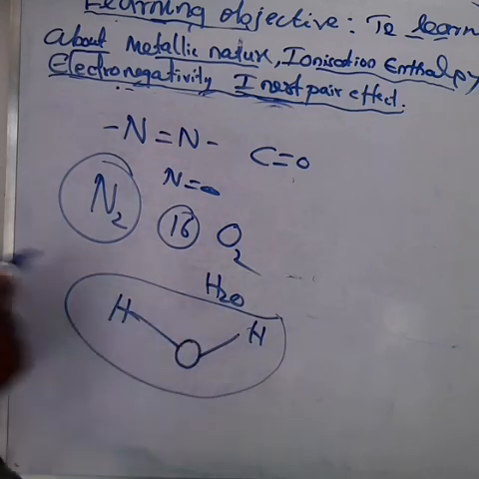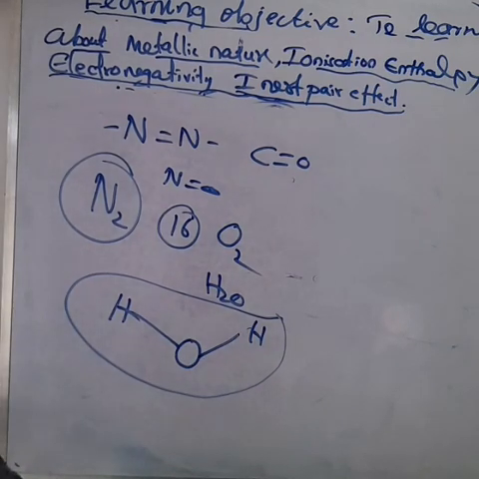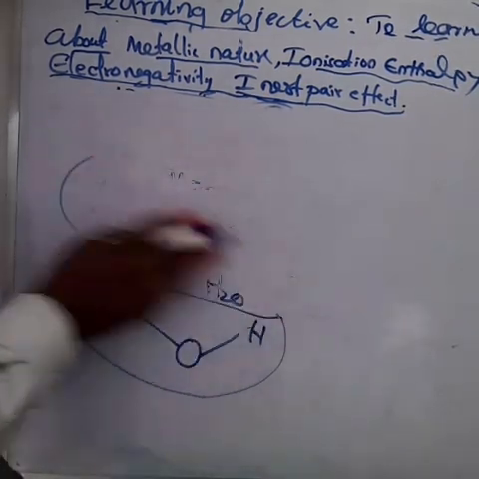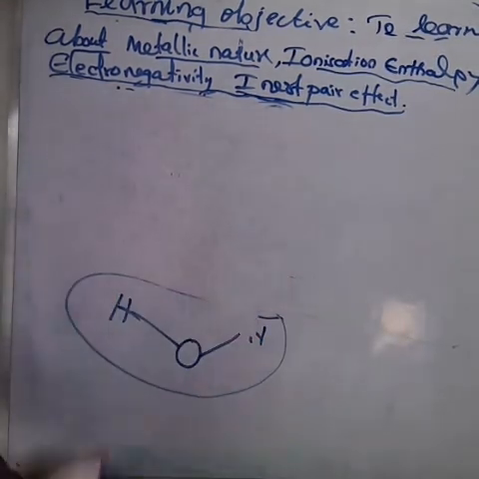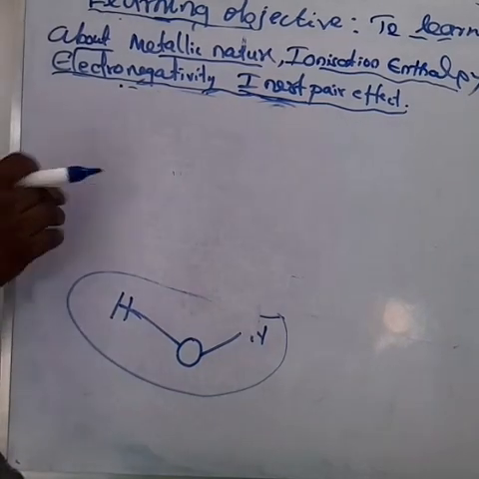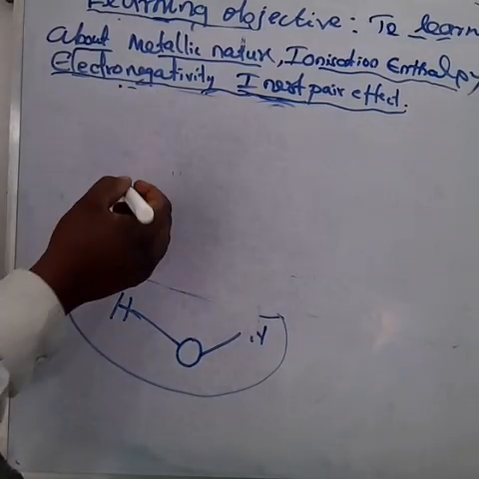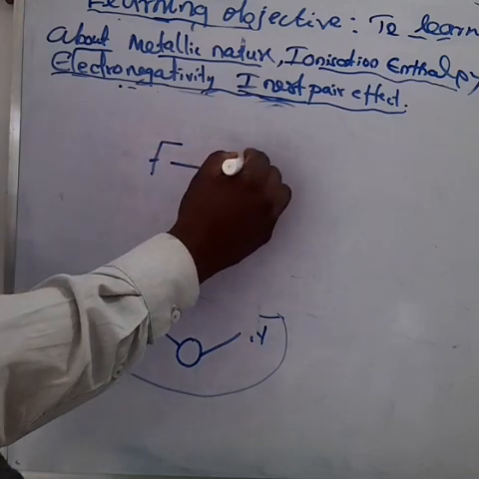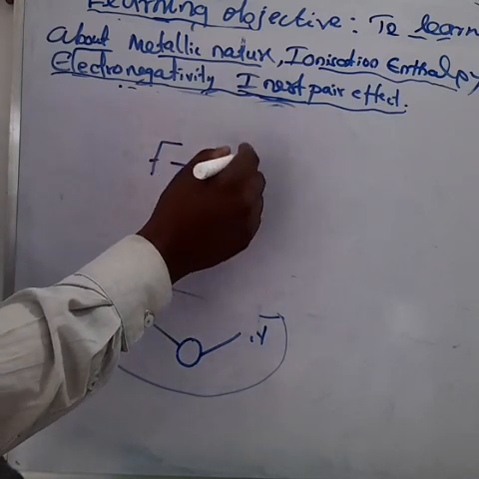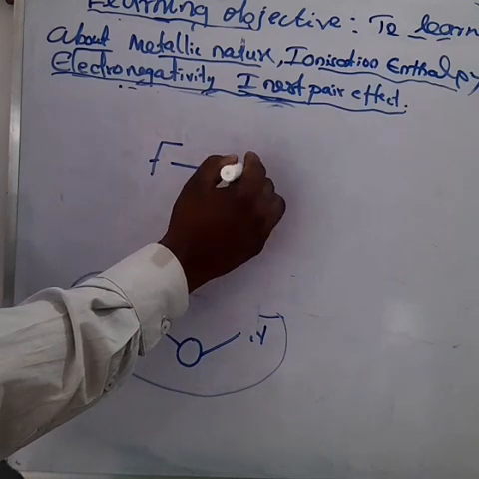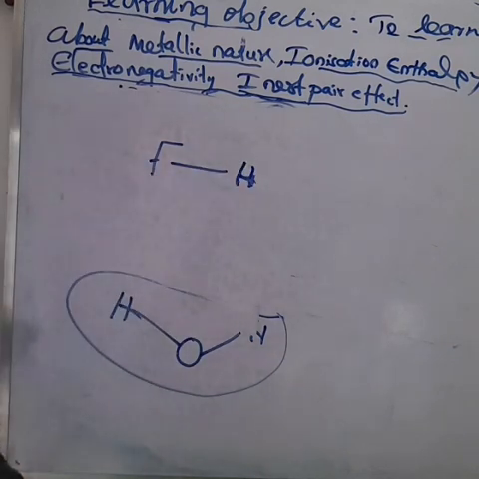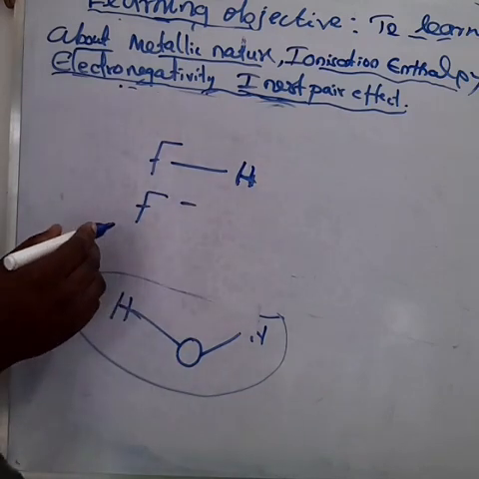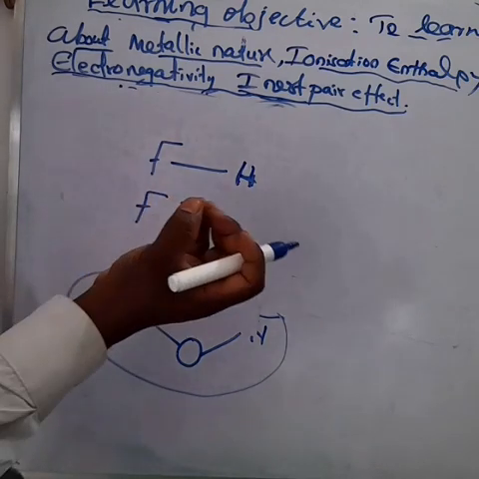Next, the first element of group 17 is a non-metal. And one more point: fluorine forms hydrogen bonds like oxygen. What is the reason? Fluorine is the most electronegative element. Fluorine shows the -1 oxidation state. As I told, fluorine can accept an electron, so the oxidation state is -1.